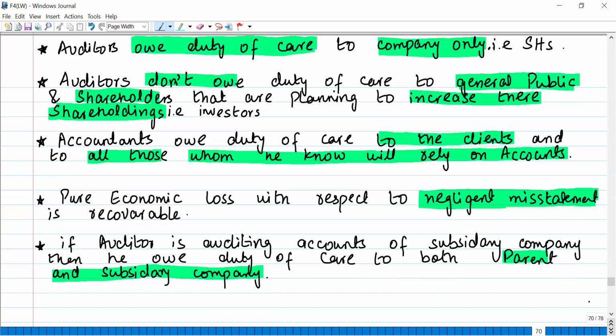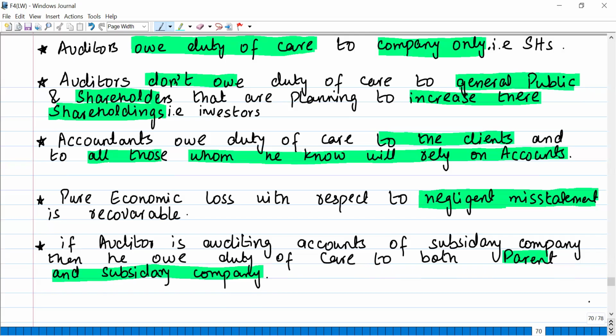If I am planning to increase my shareholding, or if any general public person wants to purchase a share in a company, then the auditors don't owe duty of care to him or her. Very important point.